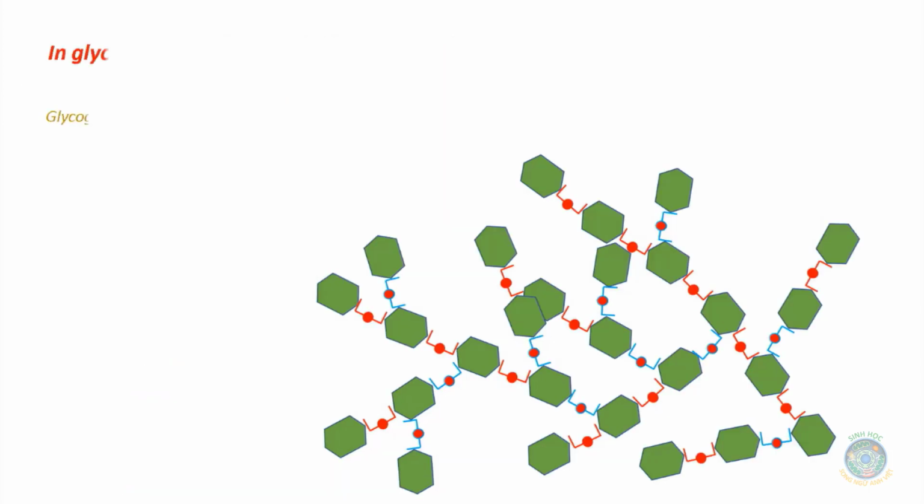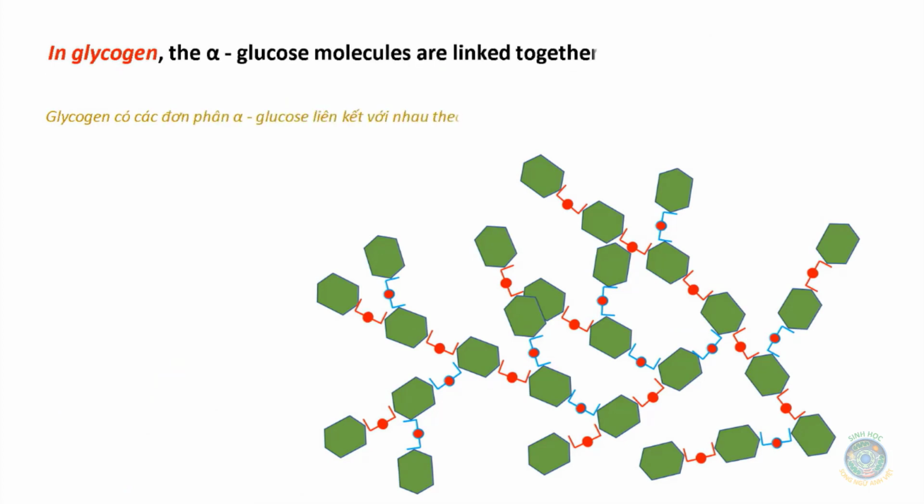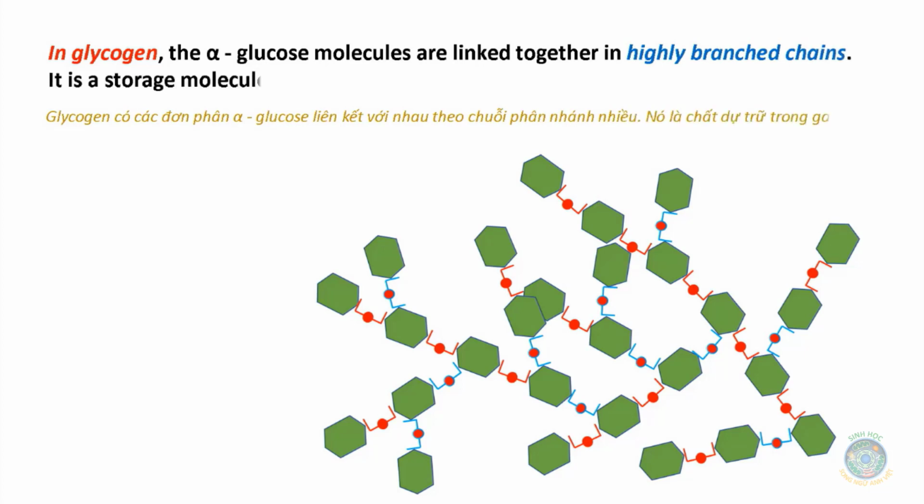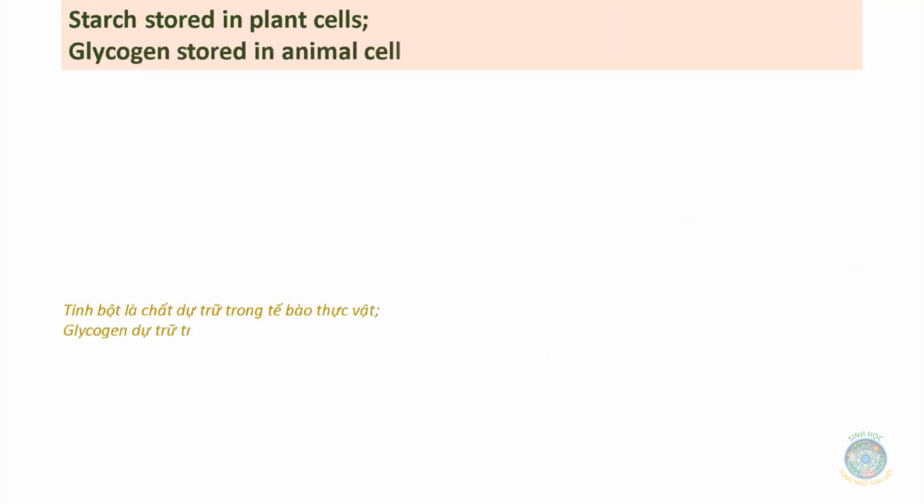In glycogen, the alpha glucose molecules are linked together in highly branched chains. It is a storage molecule in liver and muscle of animals. Starch stored in plant cells, glycogen stored in animal cells.